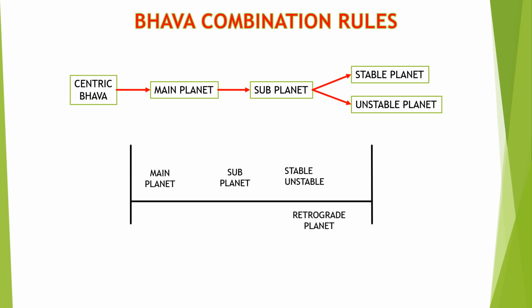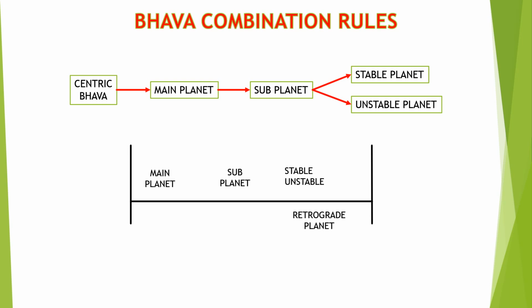So, even though the other planet is very close to the bhava, the retrograde planet also becomes the main planet for that bhava. Even if the retrograde planet is the main planet or unstable planet or stable planet or subplanet, it will become the main planet for that bhava.